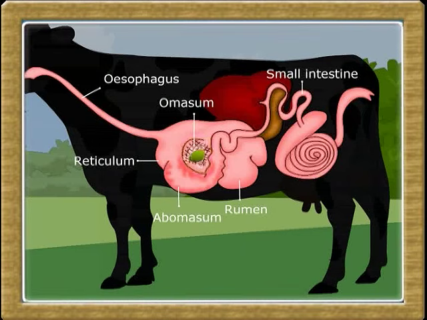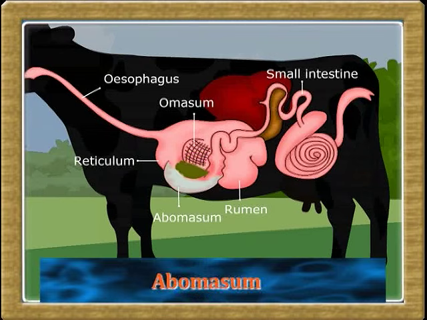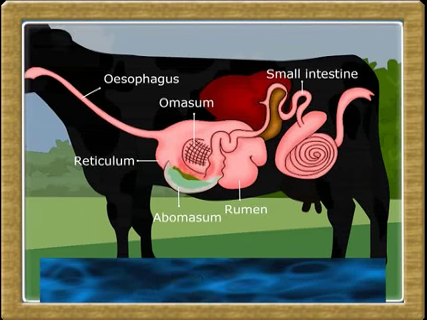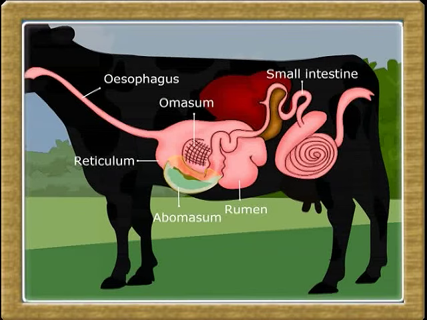Absorption of the digested food begins in this chamber, where the water and bicarbonate present in the food are absorbed. The food now becomes concentrated and is sent into the fourth chamber, the abomasum. This chamber is considered the true stomach as the glands in the abomasum secrete acid. This acid kills bacteria and denatures, that is, destroys the structure of proteins. The proteins are digested by the enzymes secreted in this chamber.